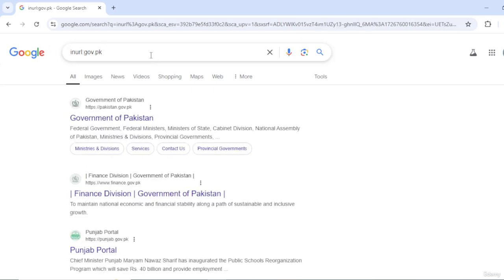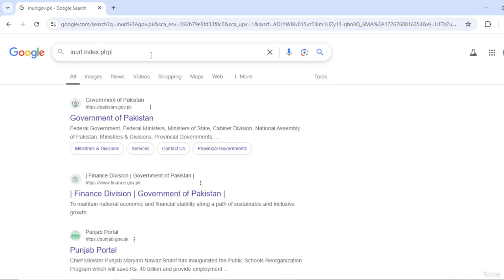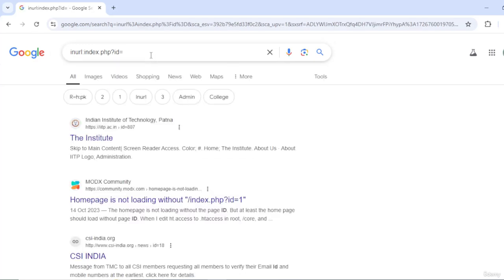You can check for almost any country there, and you can even search for inurl:index.php?id=. Now this particular command will help you in checking websites that are hackable. So in the future, when we are doing SQL commands, we'll be revisiting these dorks. What these Google dorks are doing is helping you and me in finding vulnerable websites. As a penetration tester, you can use it for good purposes, or a hacker can misuse this for evil purposes.